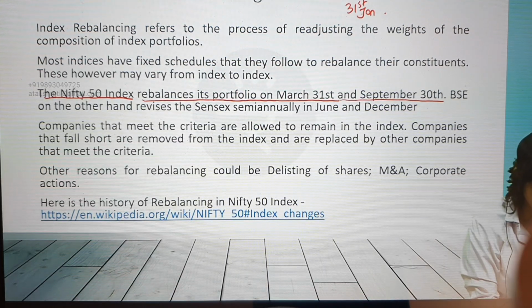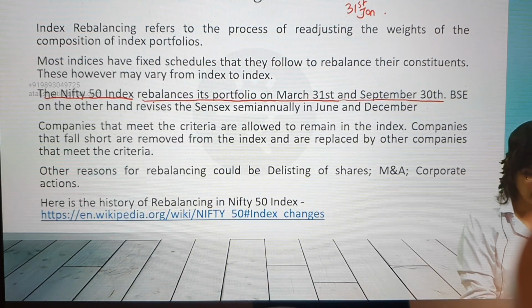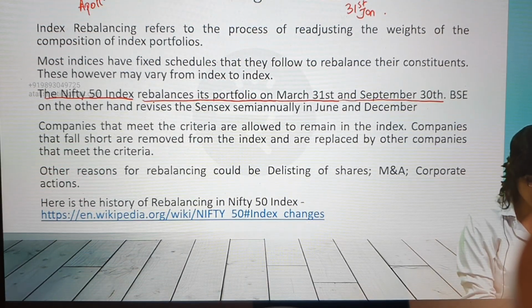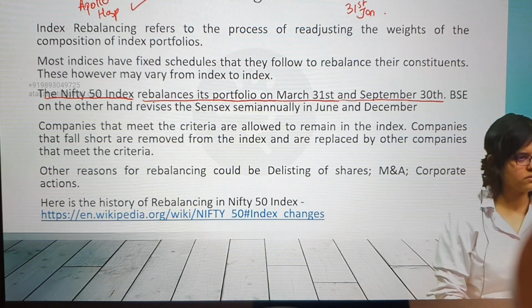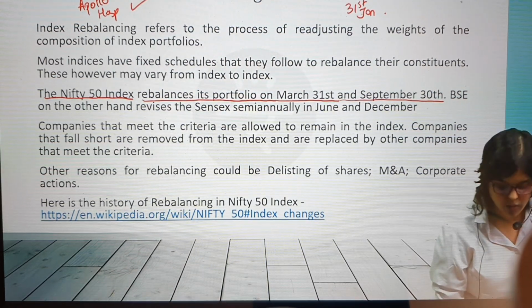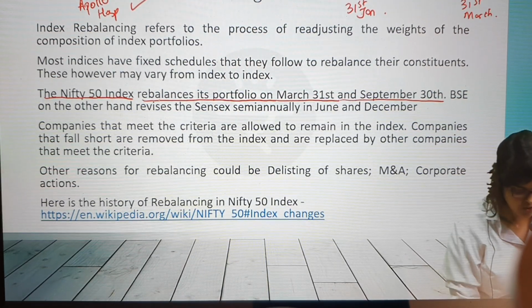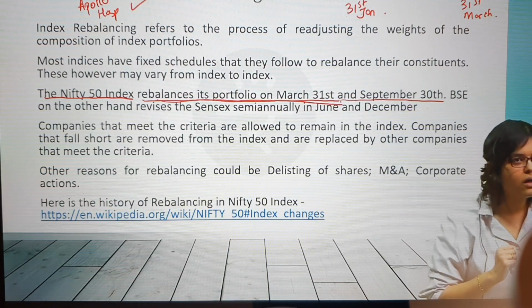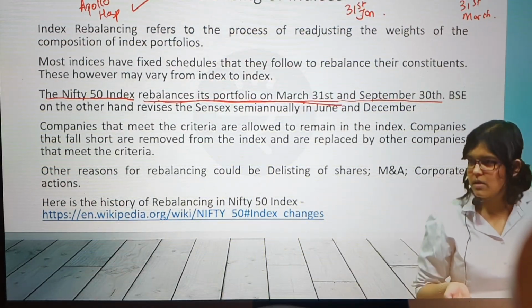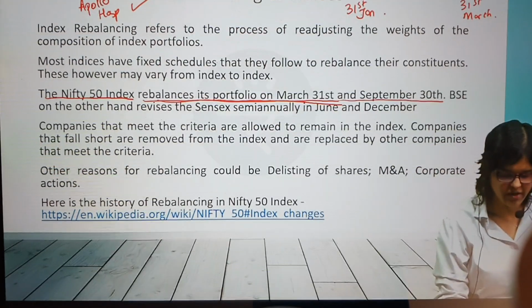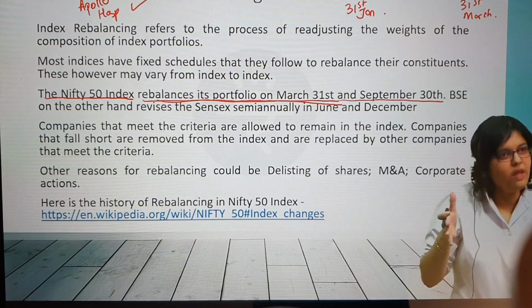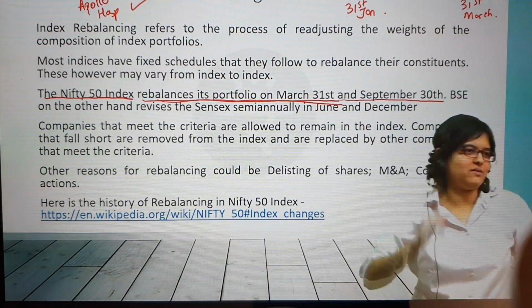For example, as he said, IOC, Indian Oil Corporation Limited, is going to go out, and Apollo Hospitals is going to come in. Okay. When will they announce this? Do they have to announce this before 31st March? Yes, because it's going to get rebalanced on 31st March, so before that they have to declare. Has it been declared right now? Yes. What is today's date? 5th of March, 6th of March. See, perfectly practical. We are in this timeline and we know that this change is going to happen. But when? On 31st March.